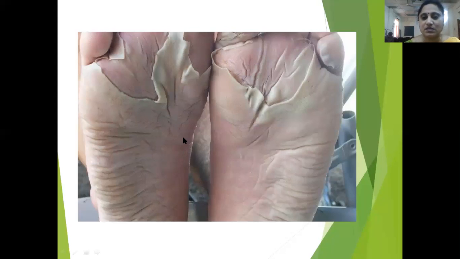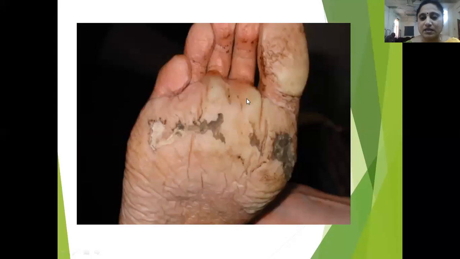So this is an example of immersion foot, where there is a loss of all the superficial skin, there is ulceration over the feet, and all wrinkling of the skin is seen. Another example where all wrinkling is there and they have ulceration.